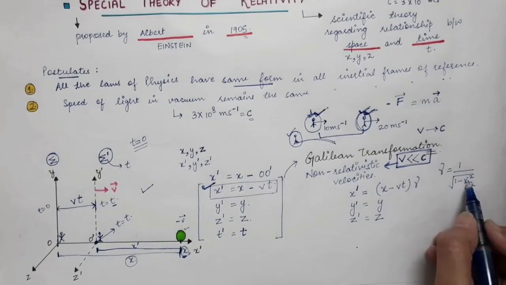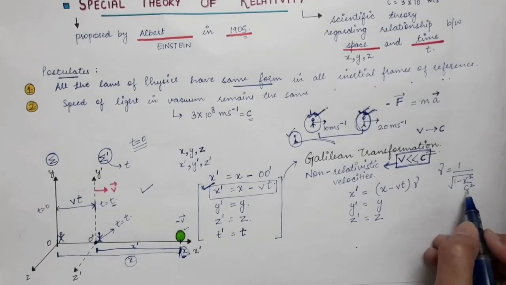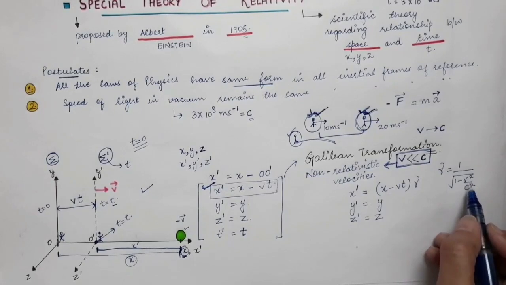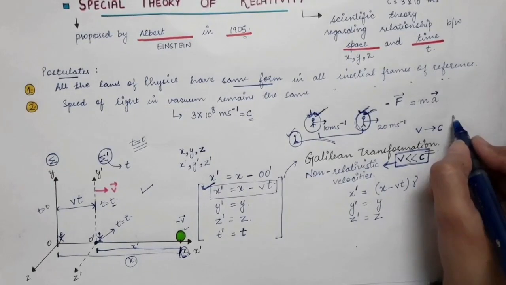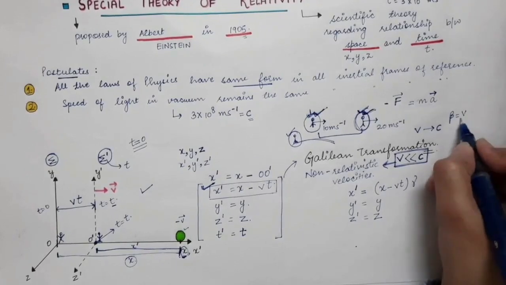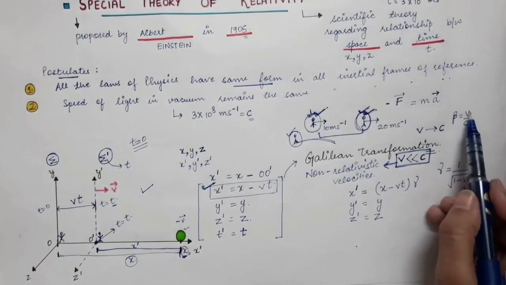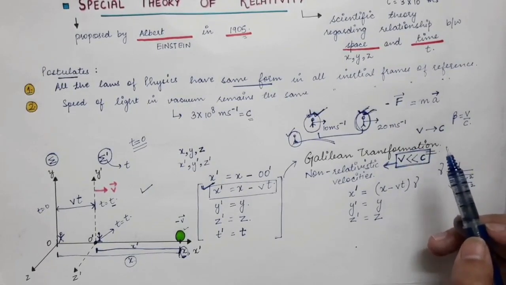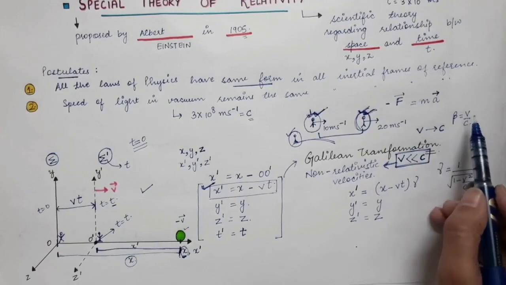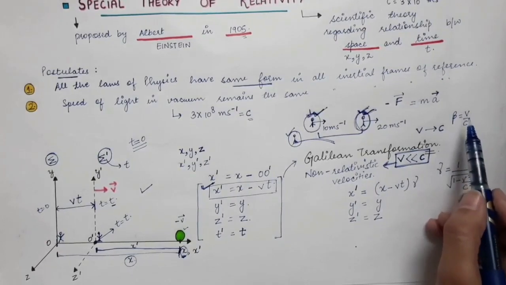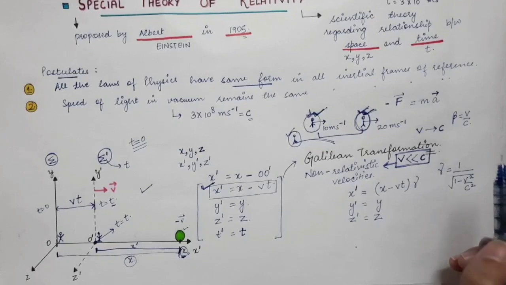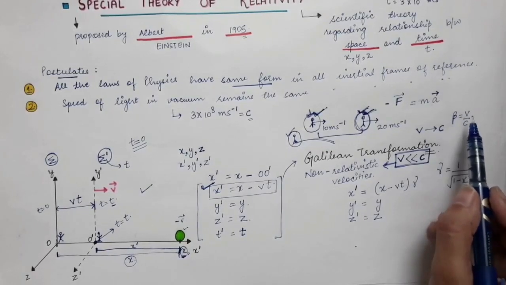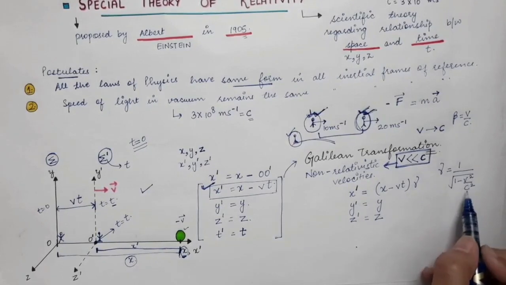So in that case, this v by c will always remain less than 1. This v by c ratio is also represented by this factor beta. So this v by c will always be less than 1 for any object which has a certain mass. Any object that has a certain mass, its velocity cannot be greater than the velocity of light in vacuum. So this beta will always be less than 1 for any object, which means this v square by c square will also be less than 1.